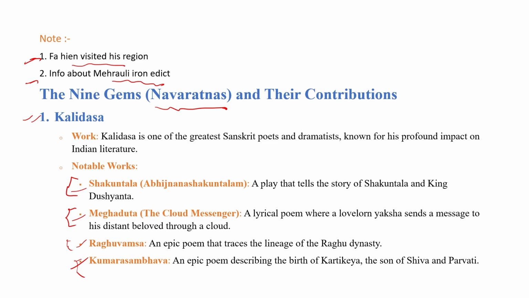Raghuvansham explains the Raghu dynasty to which Lord Ram belongs, and Kumarasambhava explains the birth of Kumara Kartikeya, the son of Shiva and Parvati. And there is another book known as Malvikagnimitra, which explains the story of Malvika and Agnimitra. So the first of the 9 gems was Kalidas.